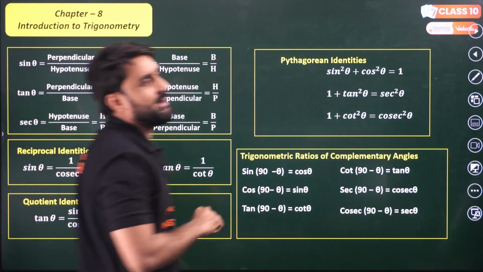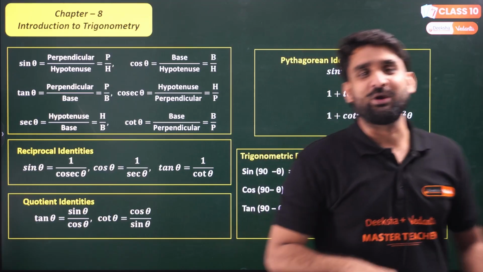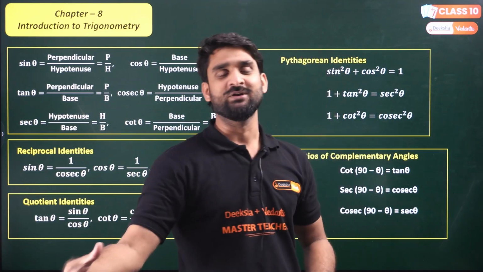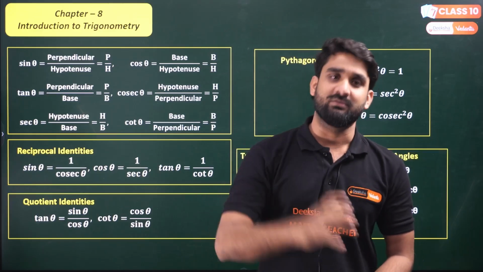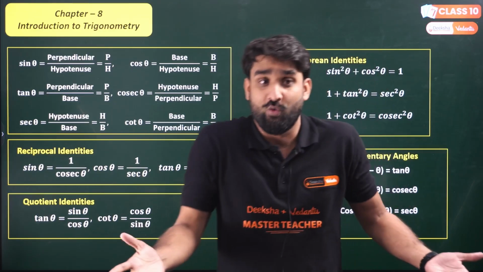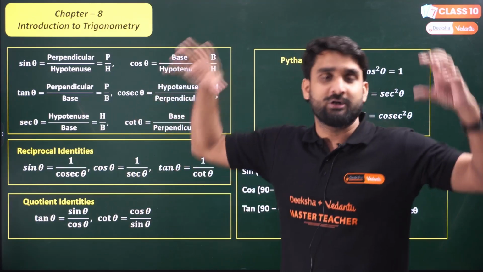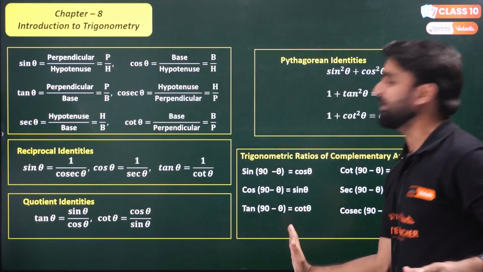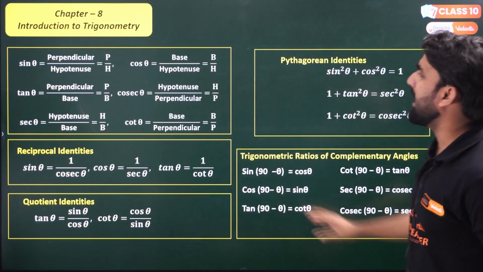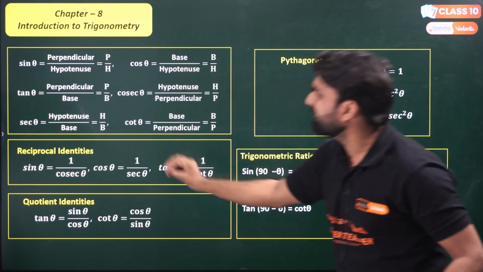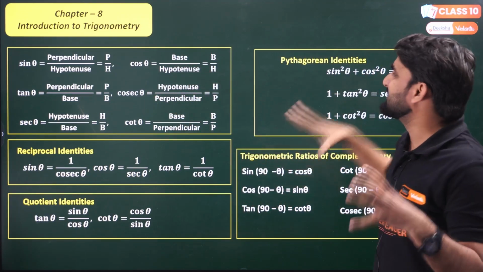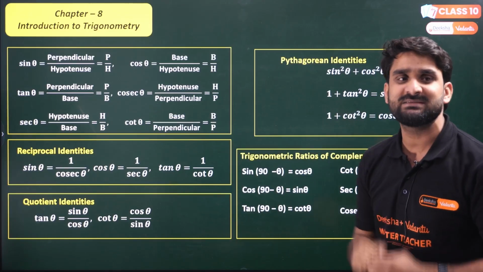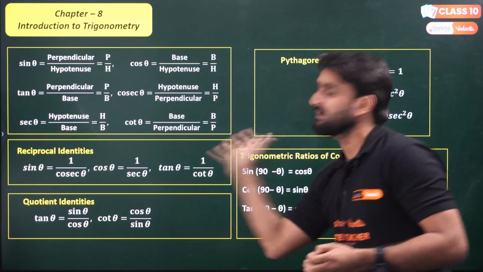Now come to trigonometry, which scares students a lot. I have found many times that students are scared and afraid of this chapter. I don't know why. To remove your fear, I have managed this sheet here. Look at the formulas here. I have systematically created each and every formula, so you can go through the formula sheet and memorize each and every formula by relating them with each other, right?